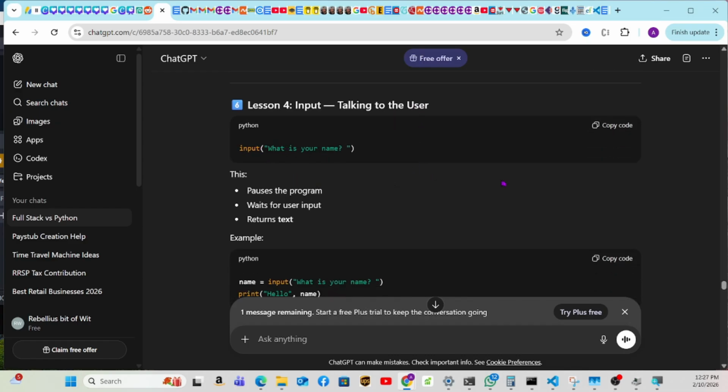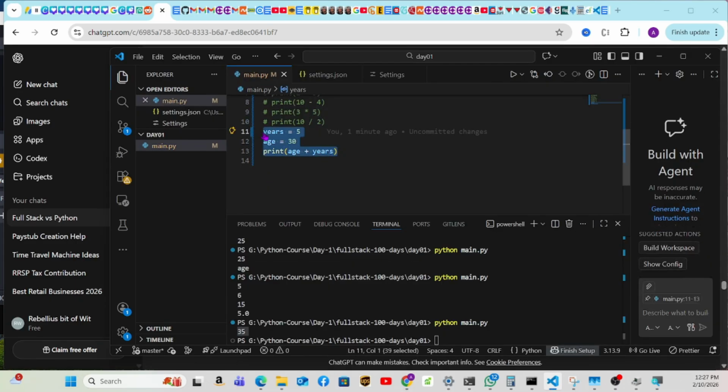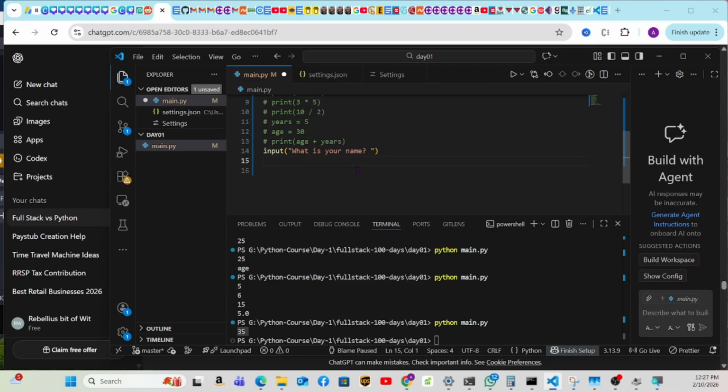What is your name? This will pause the program. It will wait for user input and then return the text. So let's copy this input and comment this. I have not tried it. Go ahead and give it a try.